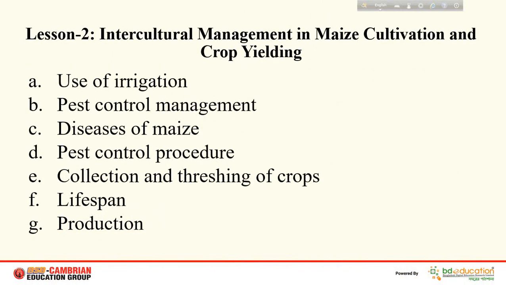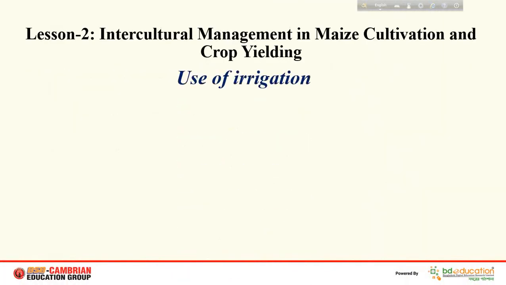So in this lesson we are going to cover these 7 things. In case of maize cultivation, we have to consider these 7 things. First of all, use of irrigation, pest control management, diseases of maize, pest control procedure, collection and threshing of crops, lifespan and production. First of all, use of irrigation.